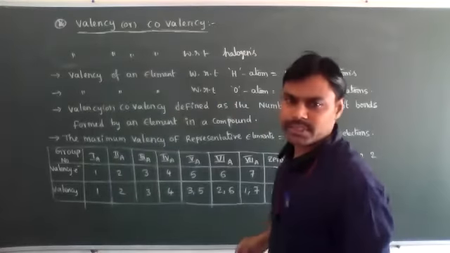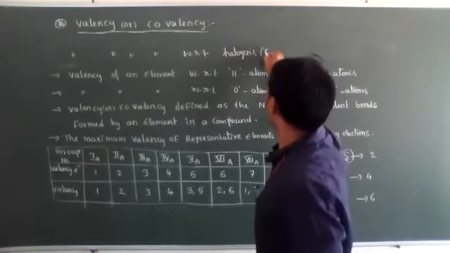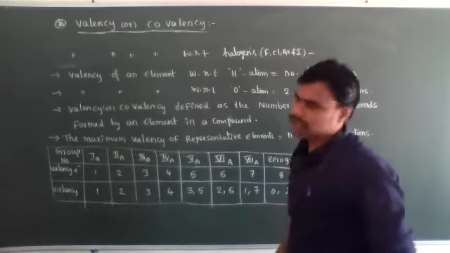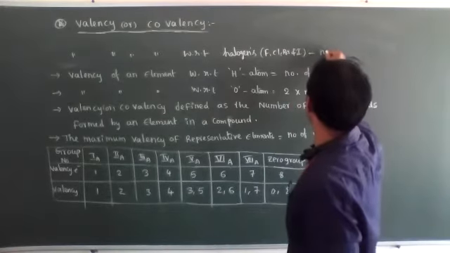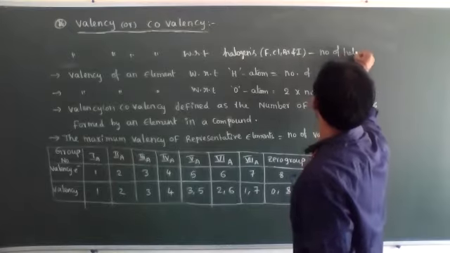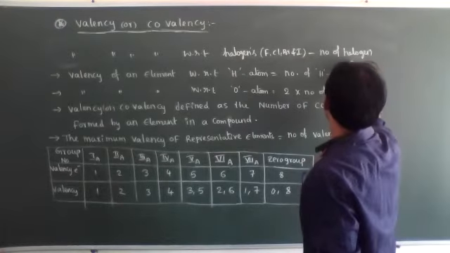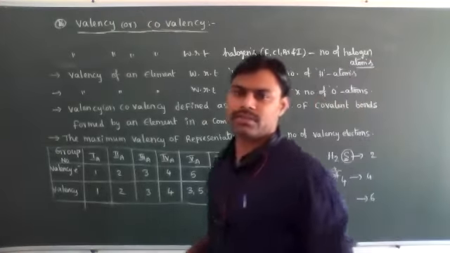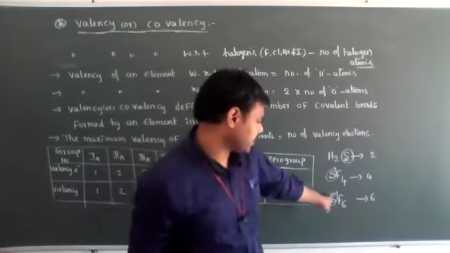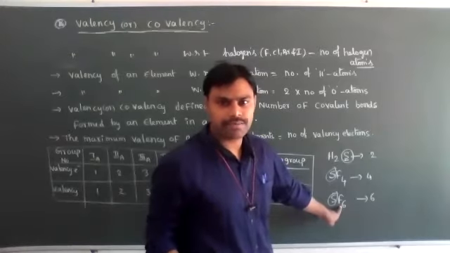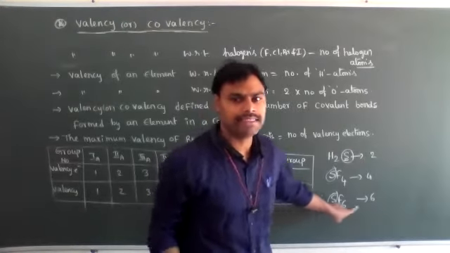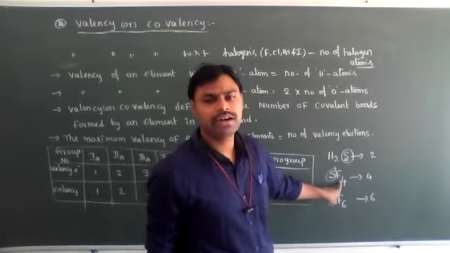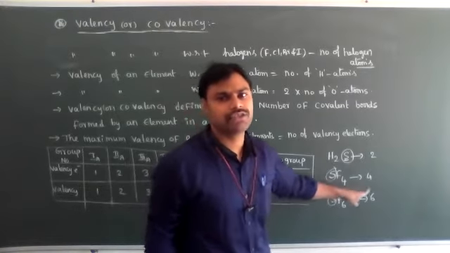With respect to halogens, what does that mean, dear students? Halogens means fluorine, chlorine, bromine, and iodine. The valency with respect to halogens is equal to the number of halogen atoms. For example, in SF6, how many fluorine atoms are present? Six are present. That's why the sulfur valency is 6. In SF4, how many fluorine atoms are surrounded? Four. That's why the sulfur valency is 4.